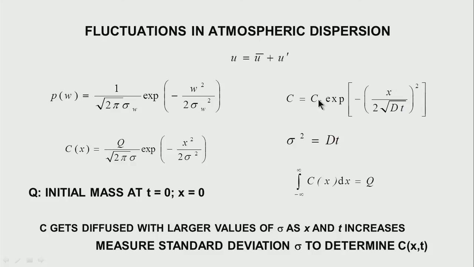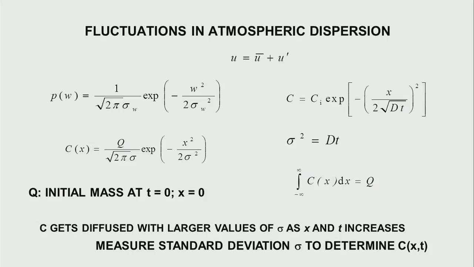What did we get when we had the diffusion of the vapor? I had C = Ci exponential (-x²/2dt). If I take the value of sigma squared equal to dt, this becomes exponential minus x squared by 2 sigma squared. The dispersion of the gases is told by the standard deviation, because the moment I can get the value of my standard deviation, I know how the diffusion takes place.